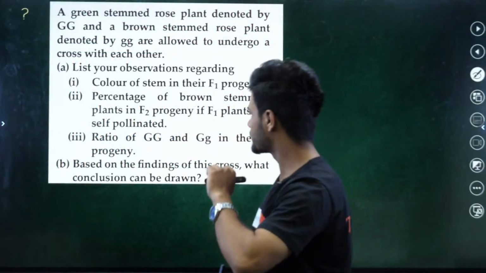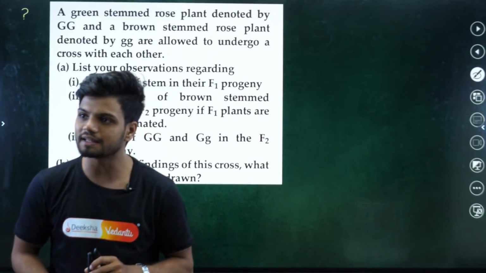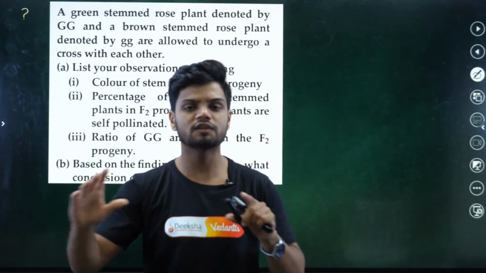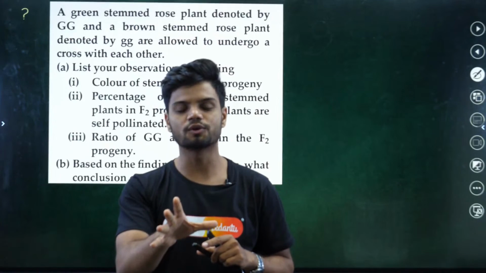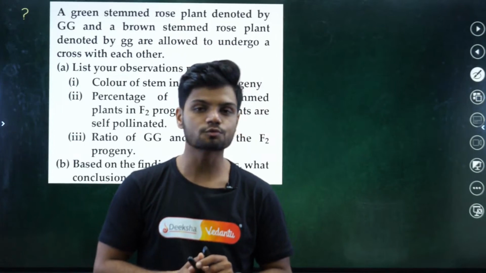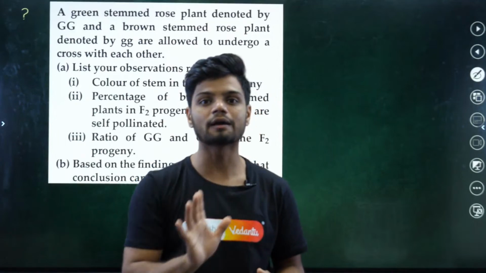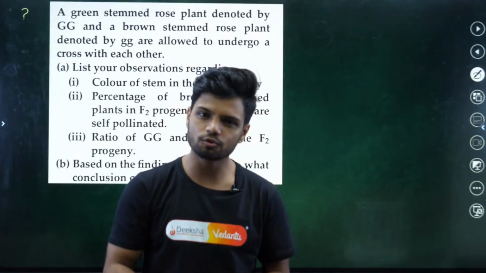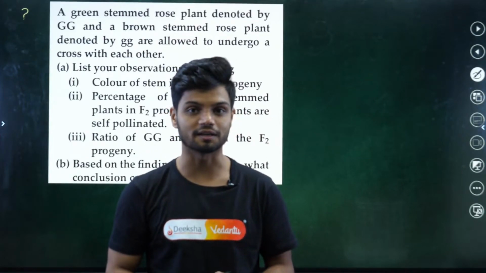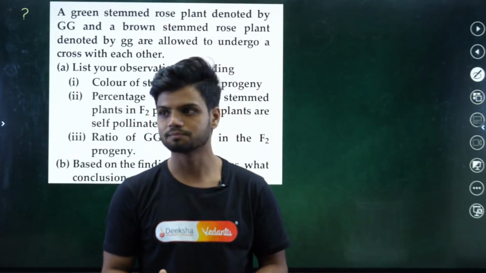Now, next question. Next question is again, sir, who is the discoverer of genetics? See, I'll tell you, genetics was started even before Mendel. Mendel was actually not a biologist. Mendel was a mathematician. Mendel was so smart that he started using maths in biology. That's how he became famous. But actually Mendel never became famous when he was alive. Mendel's work was never recognized in the beginning. Later on, after so many years, his work was recognized.